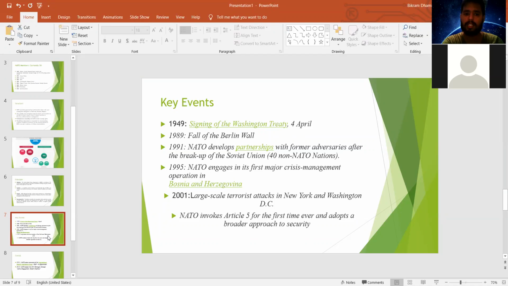After that, until 1989, there was the long period of the Cold War. There was a struggle between capitalist United States of America and the Soviet Federation, which was spreading its communist ideology to the world, which was the old Russian Federation.